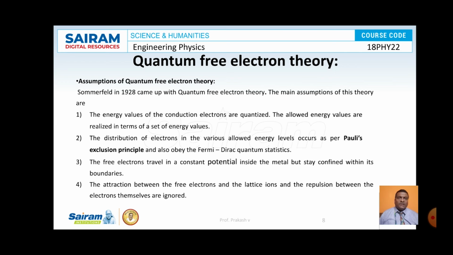These were all the assumptions made by quantum free electron theory. The energy values of the conduction electrons are quantized, and the allowed energy values are realized in terms of a set of energy values. The distribution of electrons in the various allowed energy levels occurs as per Pauli's exclusion principle and also obeys Fermi-Dirac quantum statistics. The free electrons travel with a constant potential and stay confined within the boundaries of the metal. The attraction between the electrons and the ionic cores and the repulsion between the electrons is totally ignored. These were all the assumptions of quantum free electron theory. You can look at the statements here.